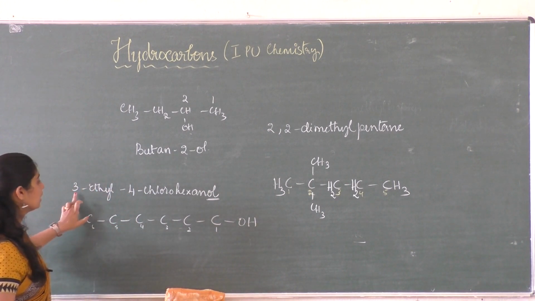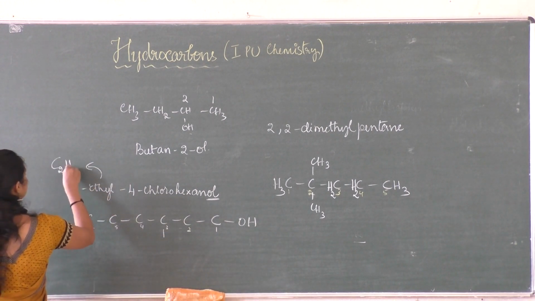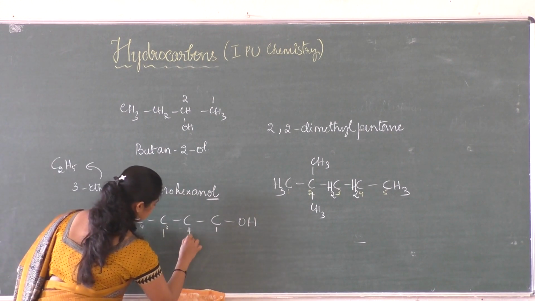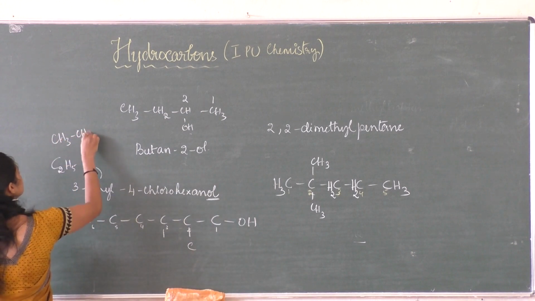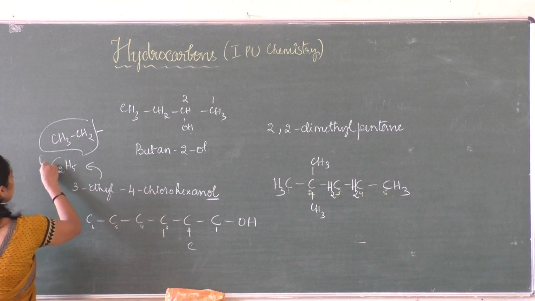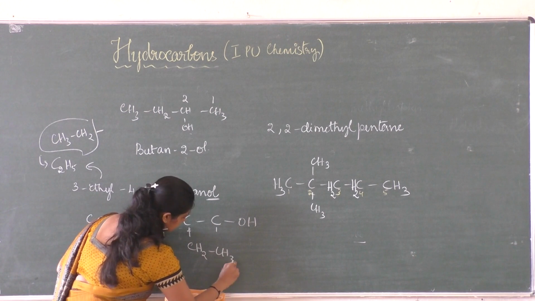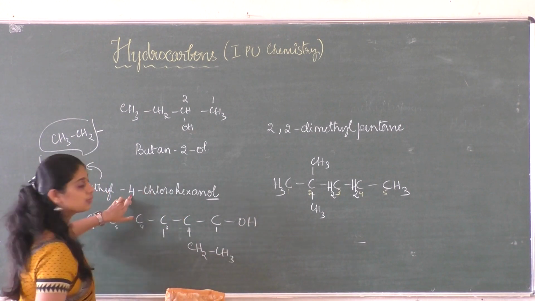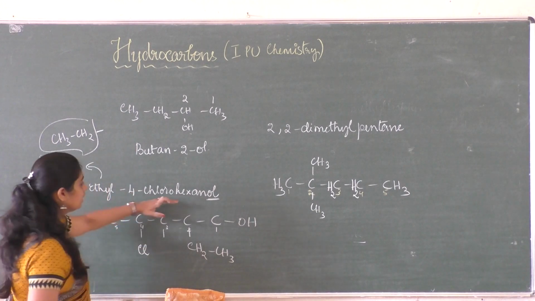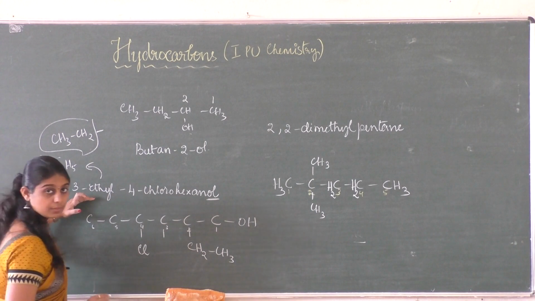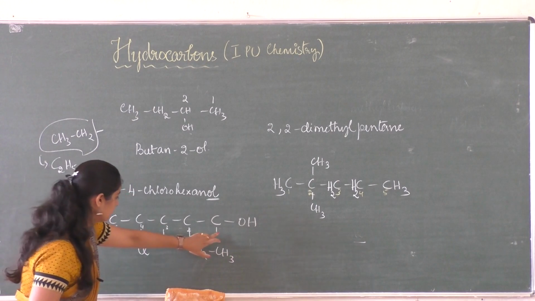At third position you have an ethyl group, so ethyl is C2H5. So you can split that as CH3 bond CH2. So this is nothing but same as C2H5. So it is CH2 bond CH3. And at fourth position you have a chloro substitution. So it is chlorine, and then other things all have been finished. The one is functional group and the other two are the substituent.